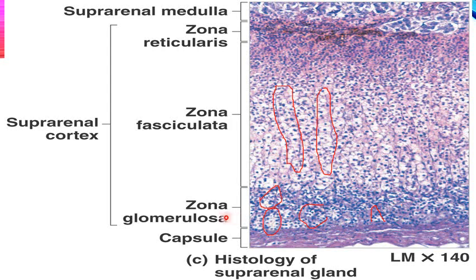This is the cortex of the adrenal gland, which produces the steroid hormones. The zona glomerulosa produces the mineralocorticoids, the aldosterone hormone. The next one, the zona fasciculata, produces the glucocorticoids, especially the cortisol hormone. And the zona reticularis produces weak androgens, like the dehydroepiandrosterones. All of these are steroid hormones, so in these cells you need more elaborate and extensive smooth endoplasmic reticulum.